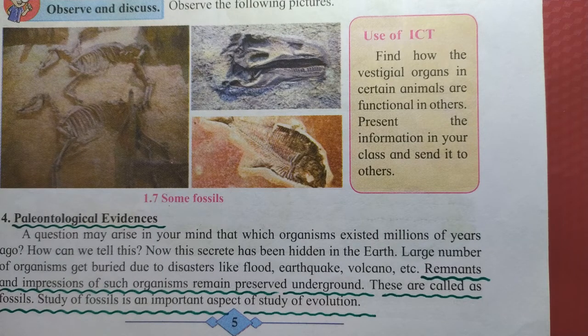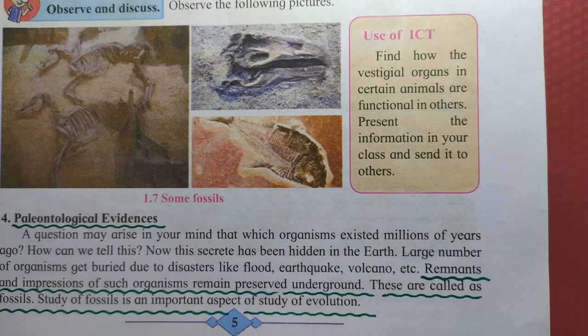Here we will see that the remnants, means remains of dead animals, remnants and impressions, like impressions of those animals on stones, remain preserved underground. These are called fossils.